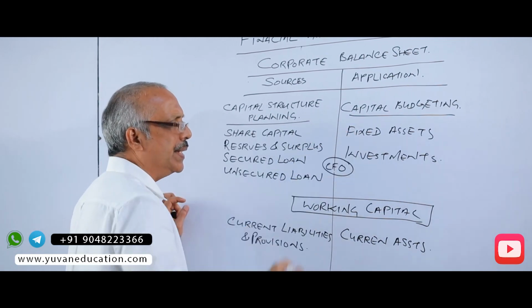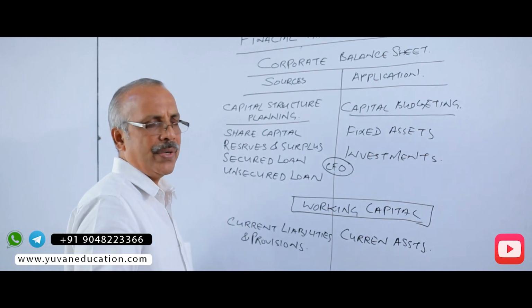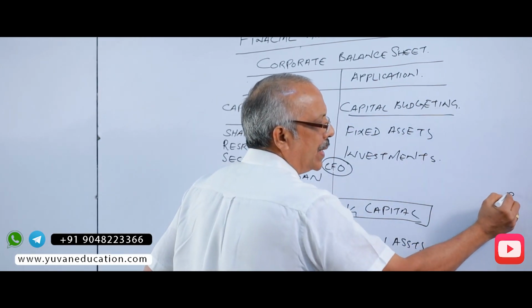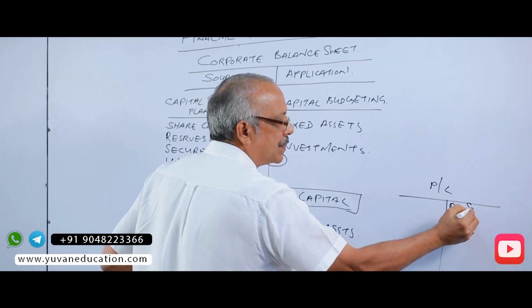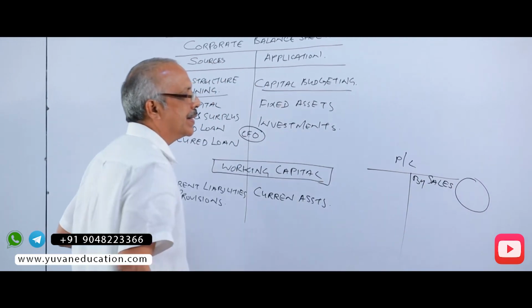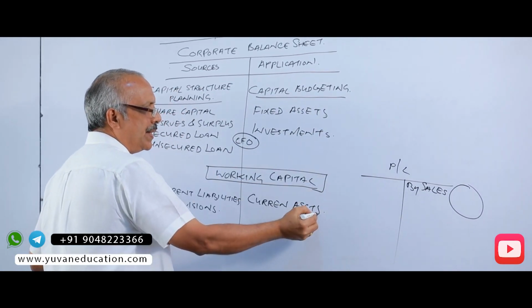Why are you investing in fixed assets? Because you may just consider the profit and loss account of a company, the P&L, and there is a sales figure. This sales figure is out of investment in fixed assets and investment in current assets.